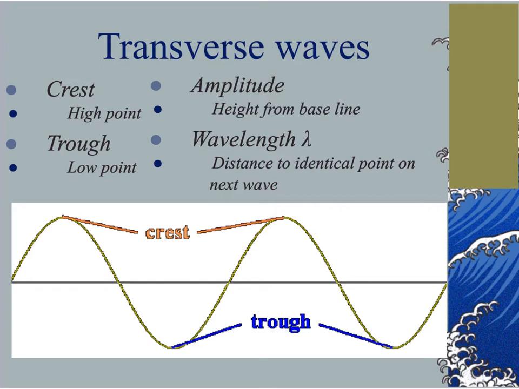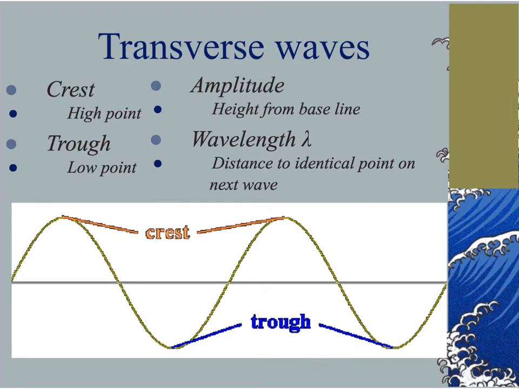Okay, so here is a drawing of a transverse wave, and we can see these areas that are high and then areas that are low, and then it goes up again and then it comes back down. And it creates that snake-like effect, up and down like a snake. Now, we can label these points and refer to these points as either a crest or a trough. The crest measures the highest points in my wave. So at this point, I have the highest point of a wave. We've got the highest point here. So these points are called crests. Troughs are the lowest points. I've got a low point here and a low point here.